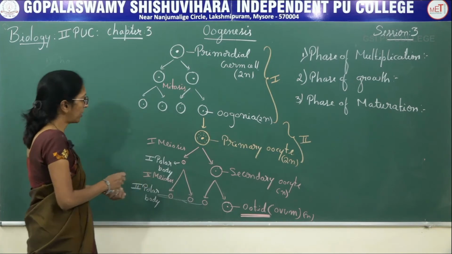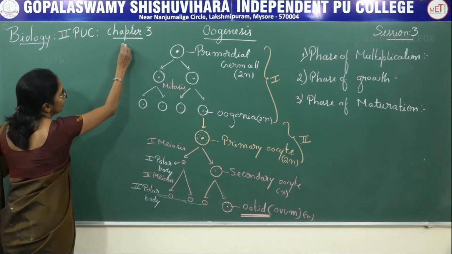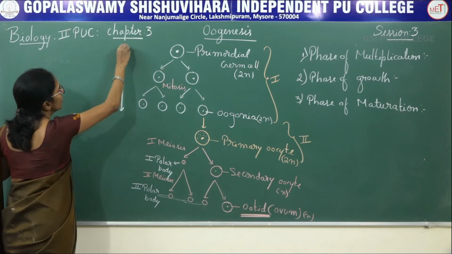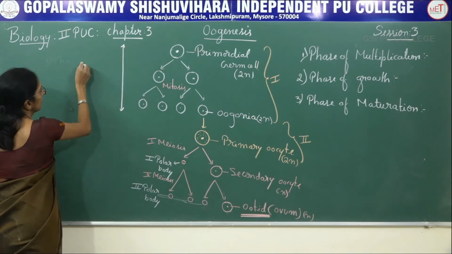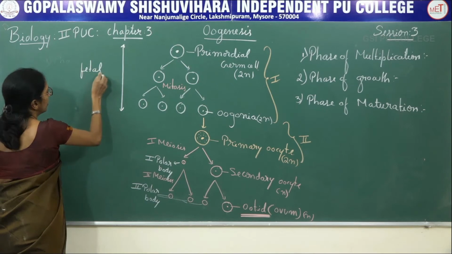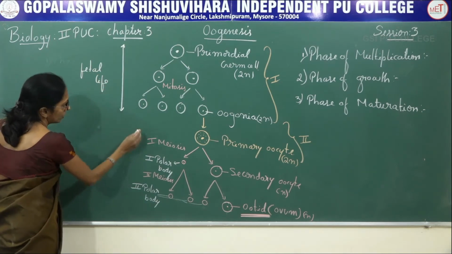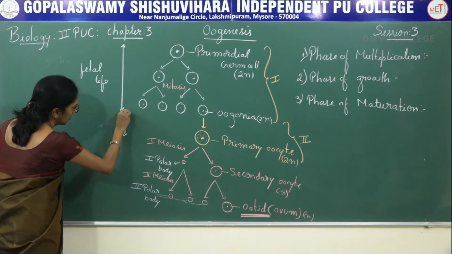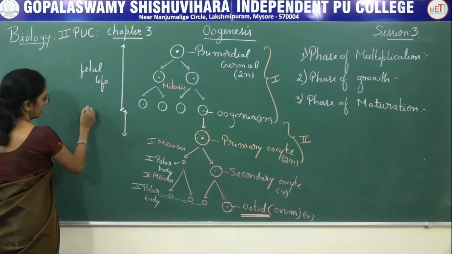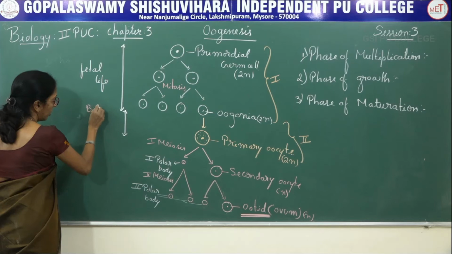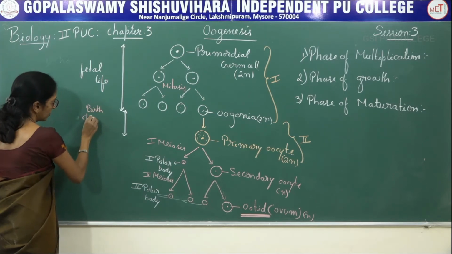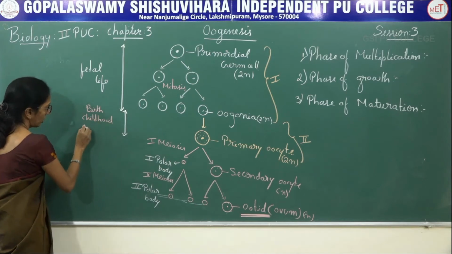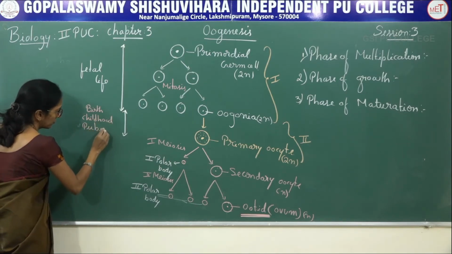So here what happens, from here to here, fetal life. From here to here is birth, childhood and puberty.